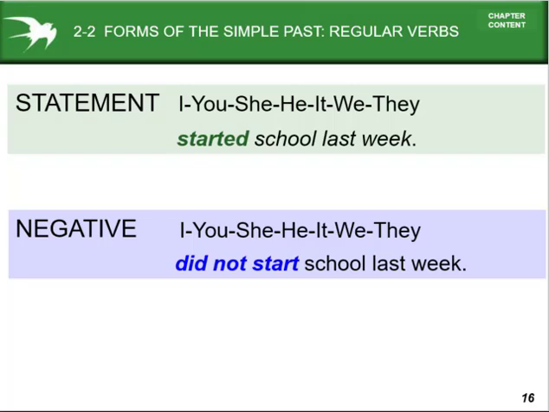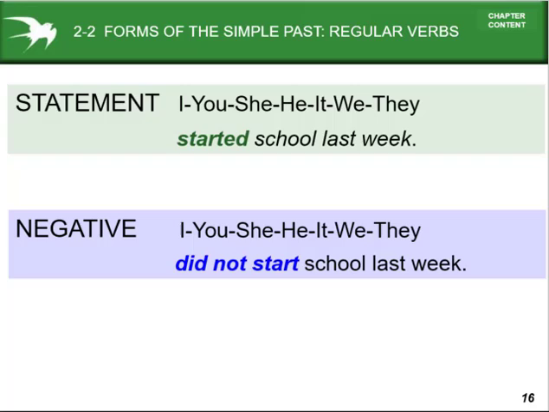But in the negative, with I, you, she, he, it, we, they, all kinds of subject pronouns, we have to use did not plus the base form of the verb. I did not start school last week. You did not start school last week.